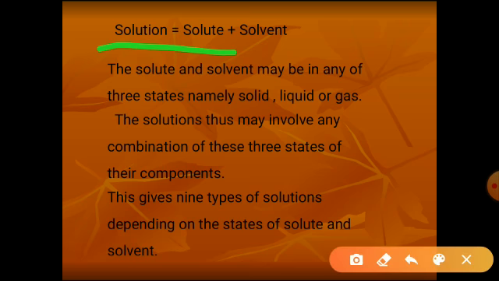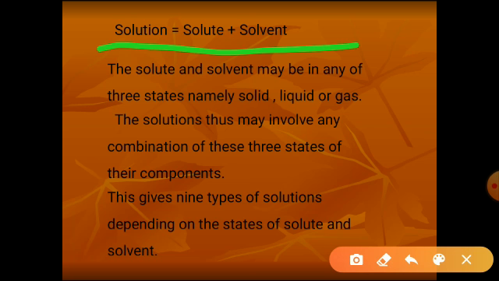Solution is made of solute and solvent. Solute and solvent may be in any of three states, namely solid, liquid or gas. Solute may be solid, liquid or gas, and solvent may be solid, liquid or gas.